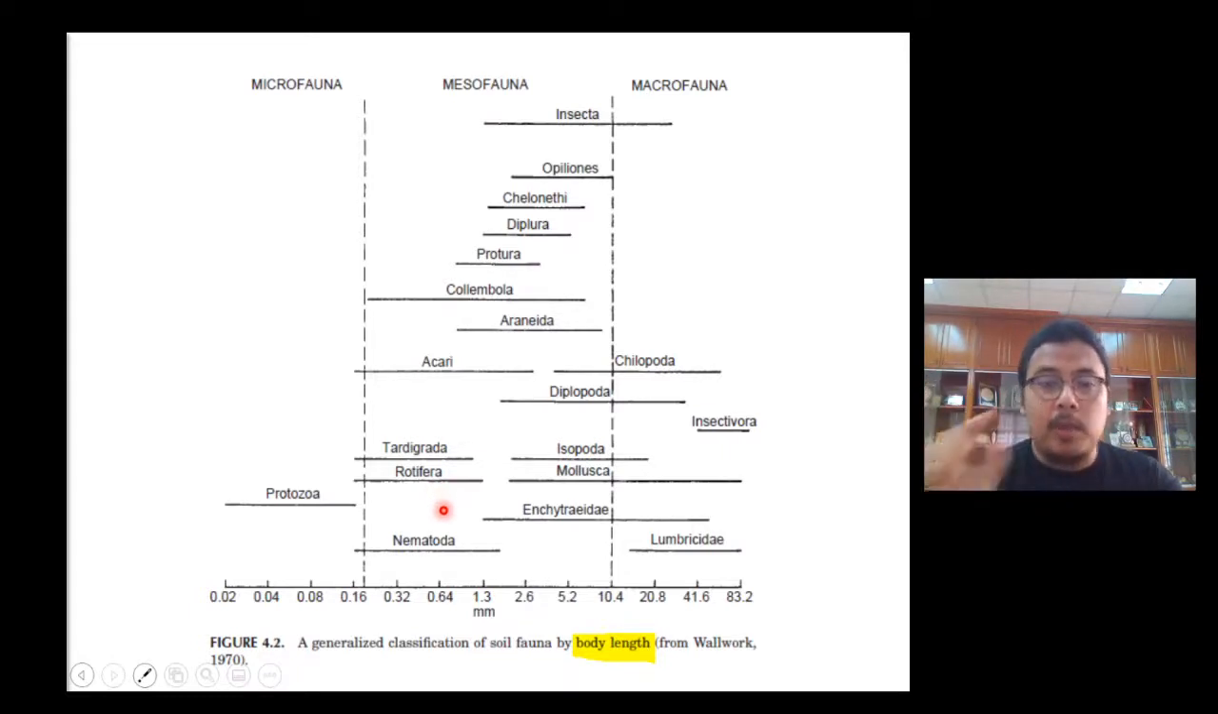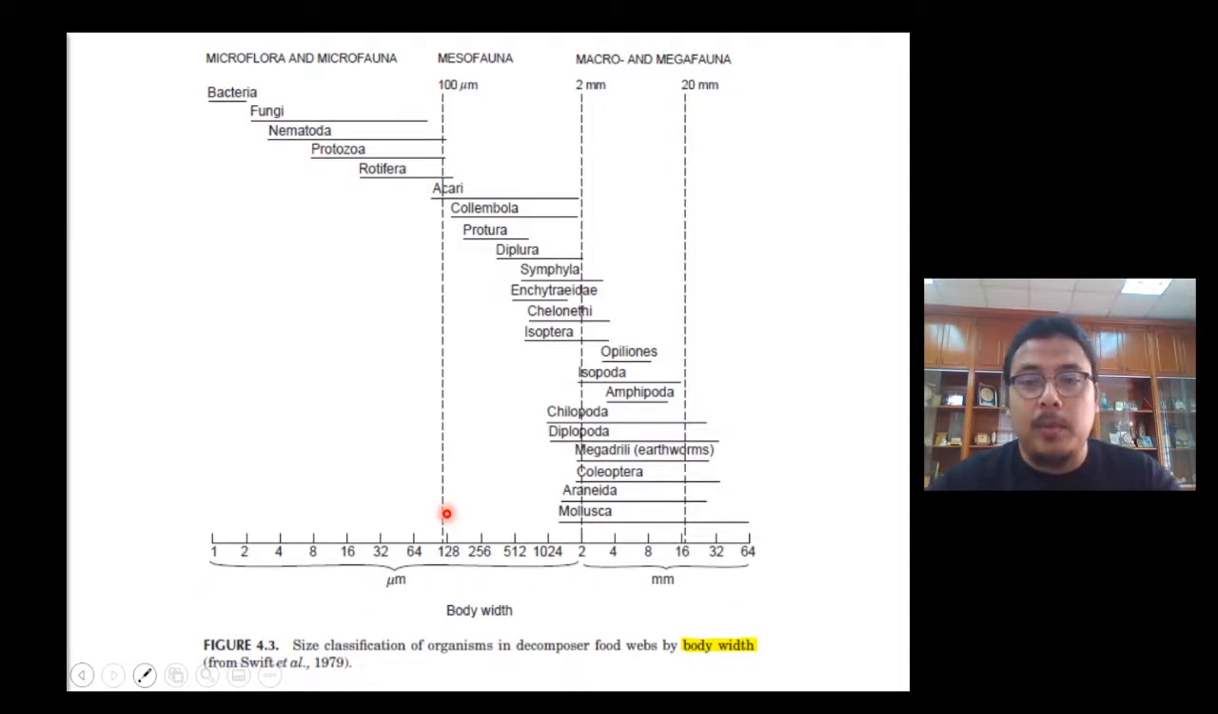But when we talk about body width, we can see that in this paper they also include bacteria and fungi. You can see that nematodes, protozoa, and rotifera are in the microfauna group because they are very slender. So based on body width, they put nematodes and rotifera as part of the microfauna. So you can have this kind of debate, and it depends on how you want to characterize your soil fauna.